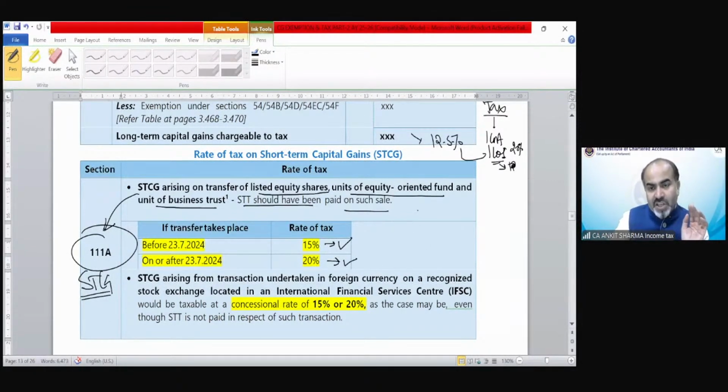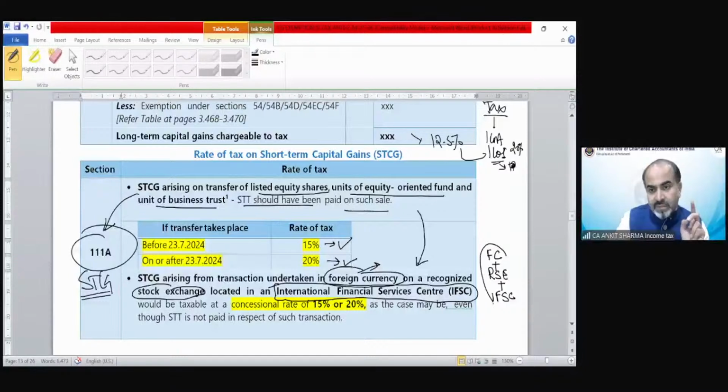Clear? If these transactions have been undertaken in an International Financial Services Centre, that is, STCG arising from a transaction undertaken in foreign currency on a recognized stock exchange under an IFSC. So if these assets which have been explained above are transacted in foreign currency on a recognized stock exchange in an International Financial Services Centre, then whether STT is paid or not does not matter.